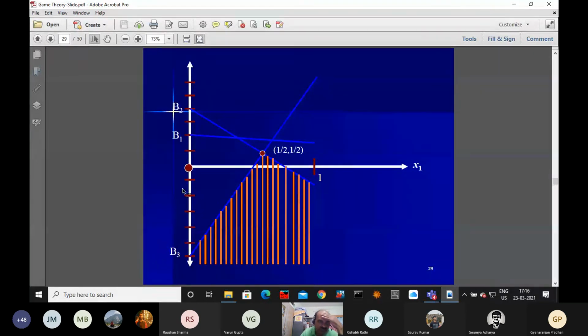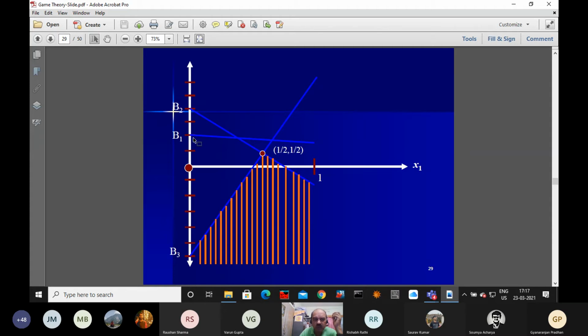This B1 you can see here, because I told you we have to think about the lower envelope, not the upper envelope. So once it is the lower envelope, what is happening here? Already you got the value of the game equal to half. So this point we have got.